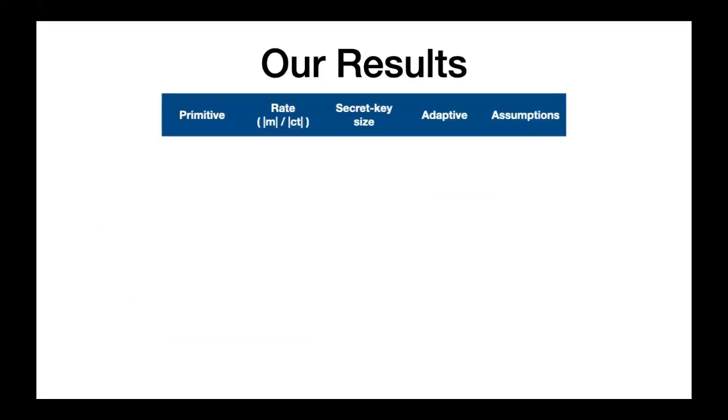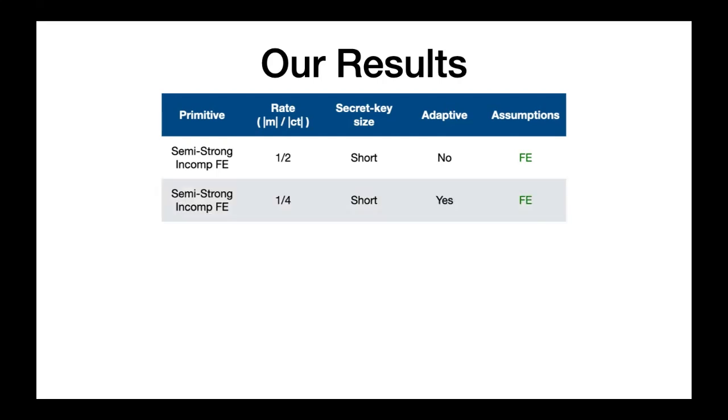I will now present the main results of our work. We construct multiple incompressible FE schemes that rely on the minimal assumption of regular FE schemes. We first construct a semi-strong incompressible encryption scheme with short keys. When the FE scheme is instantiated with the rate 1 selective secure FE scheme of Jain et al., we achieve the first result. If instead we use the rate half adaptive secure FE scheme of Jain et al., we obtain the second result, which is adaptively secure.